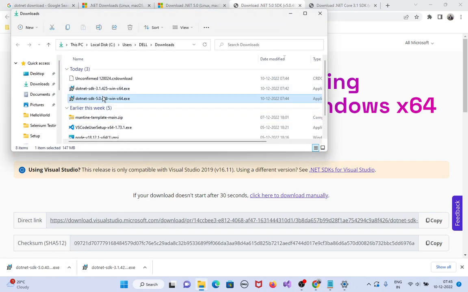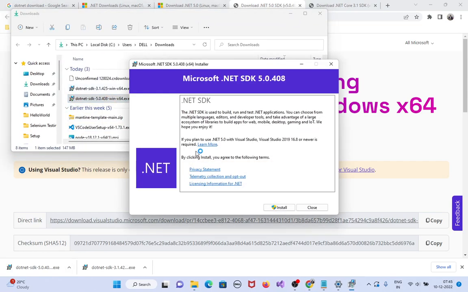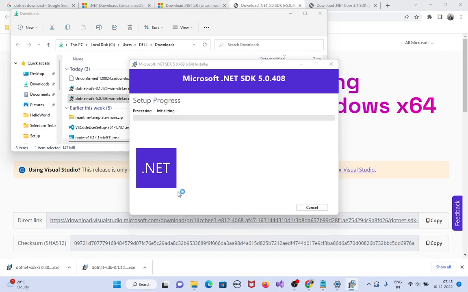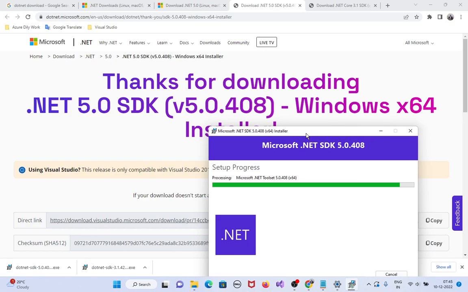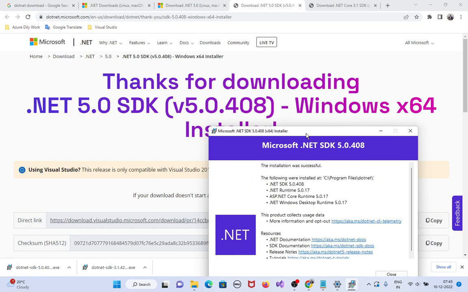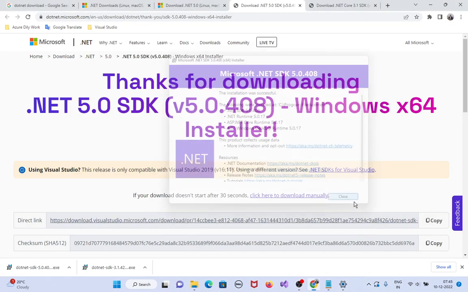In folder, double click on it, install, click on yes. Click on close. That's it.